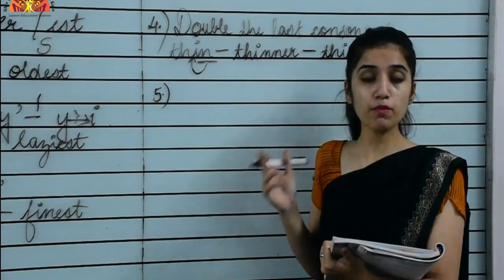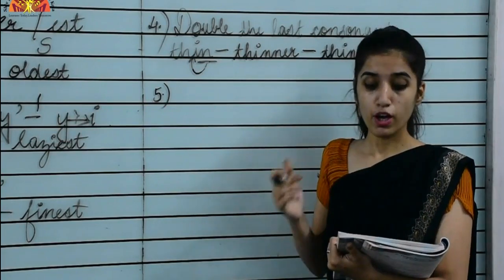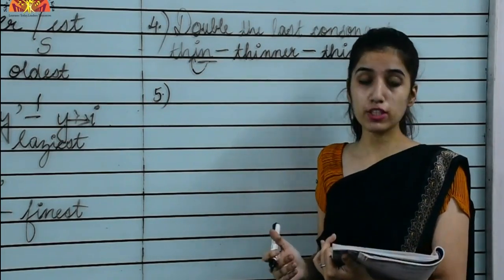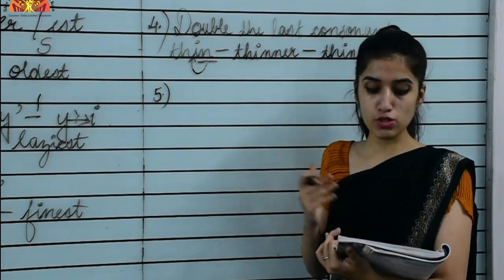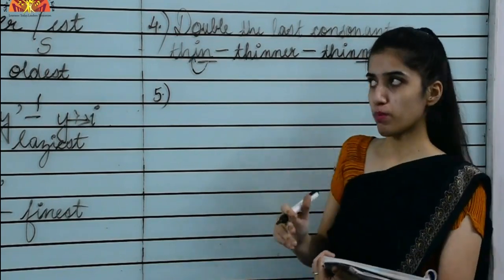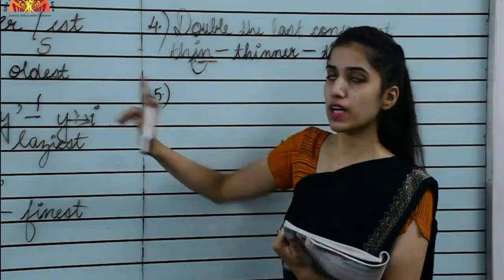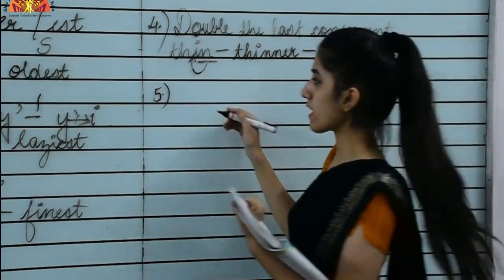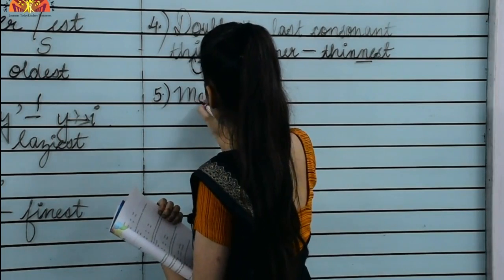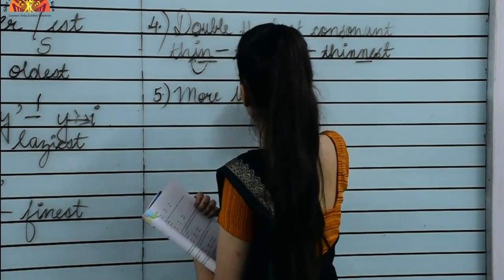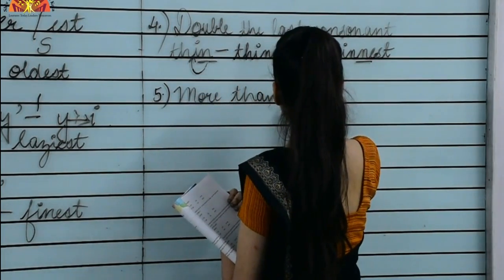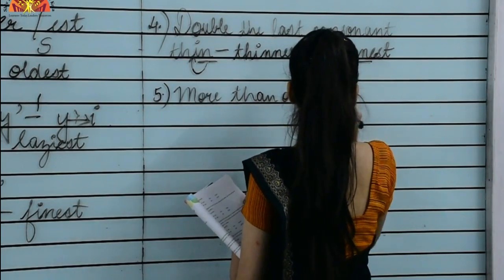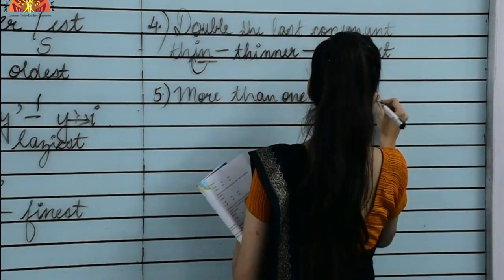Most adjectives with more than one syllable form their comparatives by the addition of more before them and their superlatives with the addition of most. So as we have seen the one syllable words, right? Now we will see what happens with words of more than one syllable.